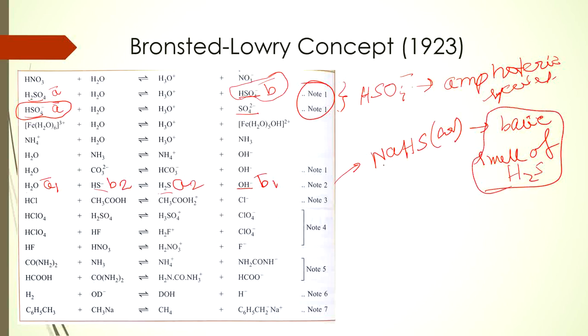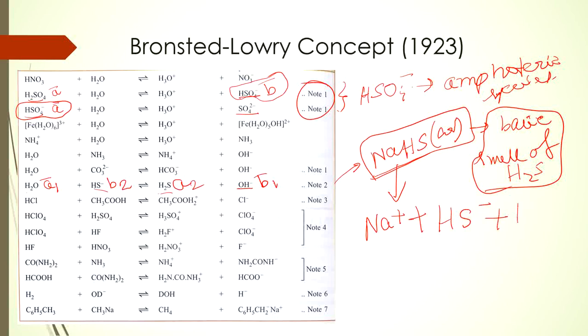Why? See, when NaHS is in aqueous medium, it will dissolve completely, because NaHS is actually a salt, HS minus plus Na plus. So it will be Na plus and HS minus. When it is dissolved in water, it will actually react with H2O.